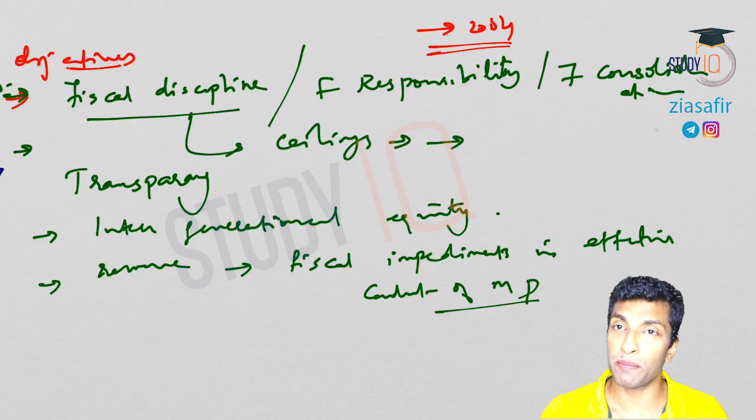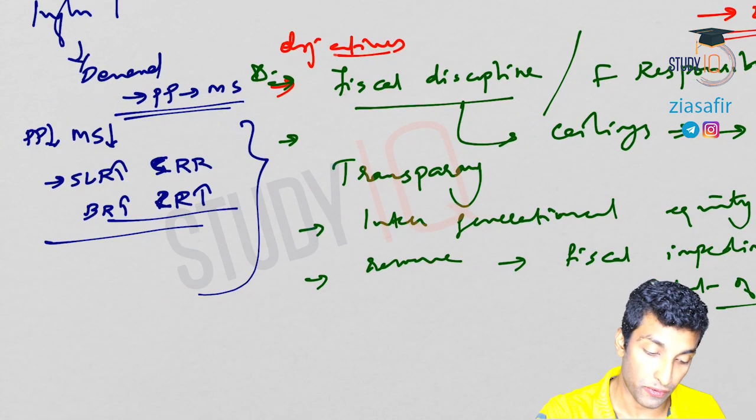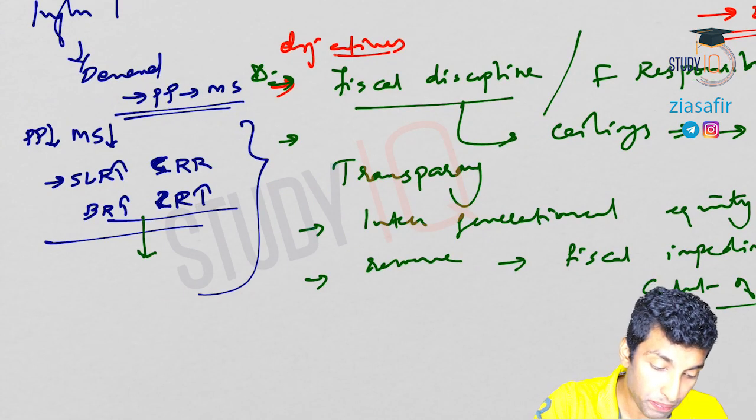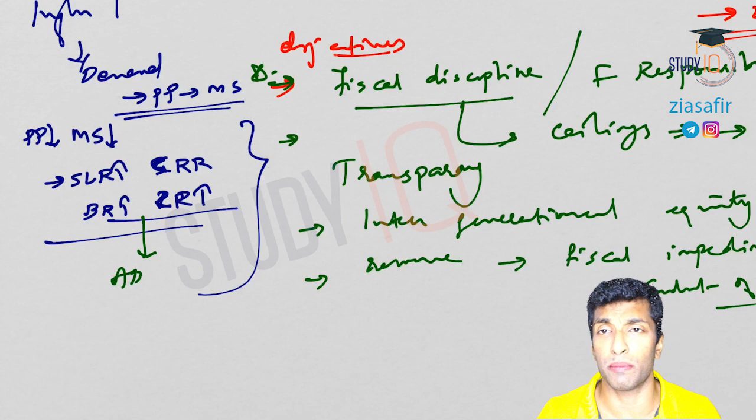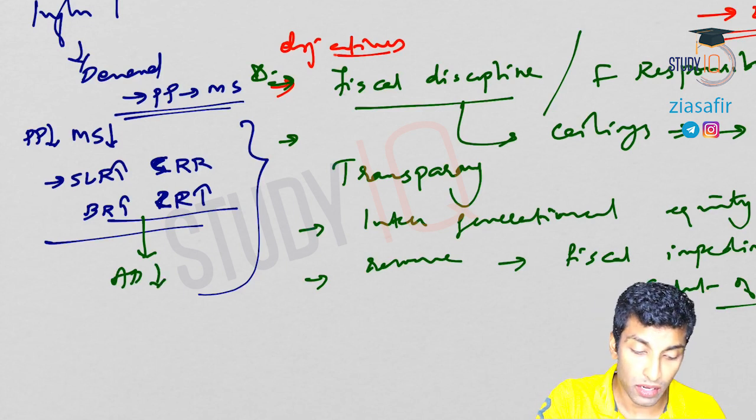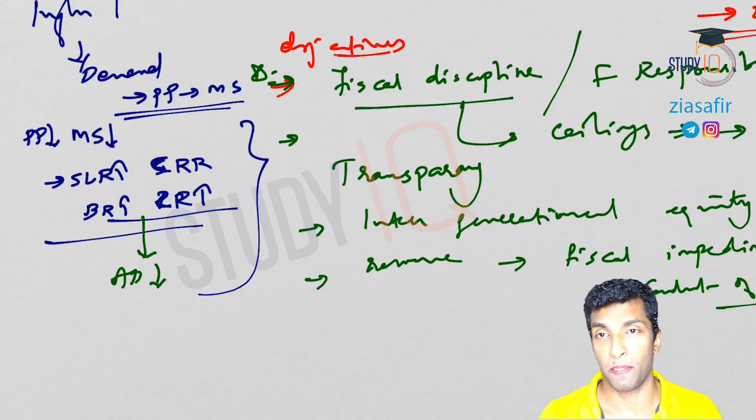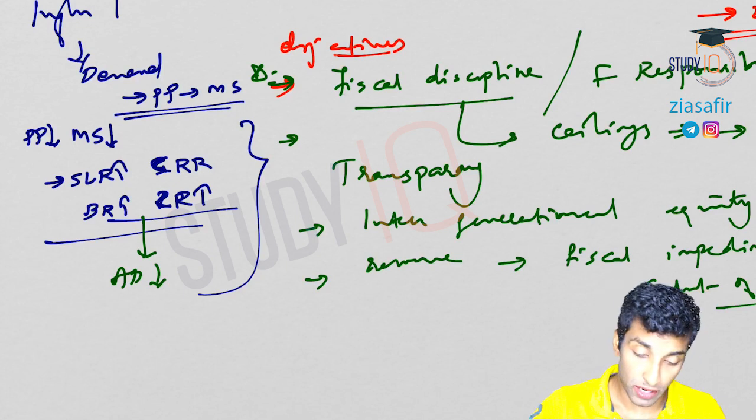Otherwise, with a tight monetary policy but a very liberal fiscal policy, you can't achieve the objective and you can't control the inflation. So when you do this, what will happen? Purchasing power will come down, aggregate demand will come down. Okay, then inflation will come down. So I hope you understood.